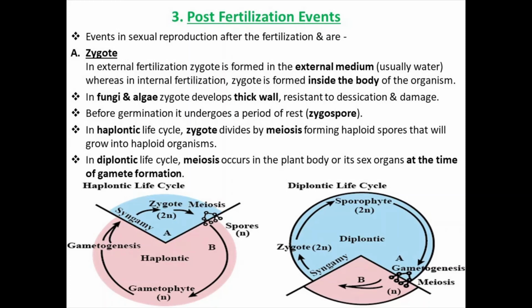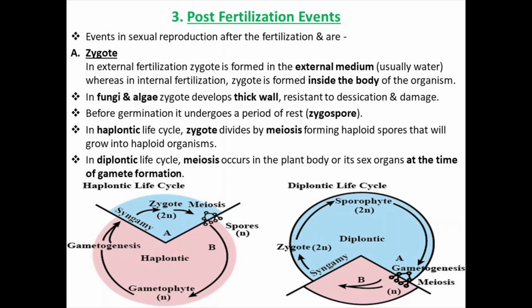So in the zygote mitosis takes place, because in the diplontic life cycle the gametes were formed by meiosis. It is mitosis, because 2n is to be maintained. The adult organism is 2n. Clear about haplontic and diplontic life cycles?